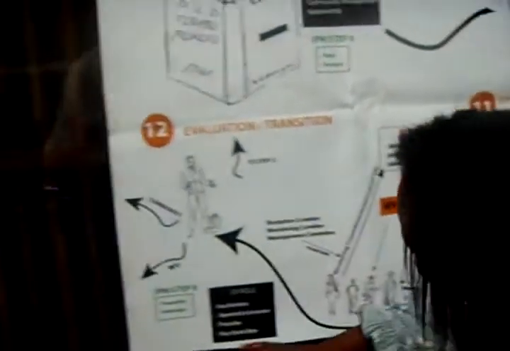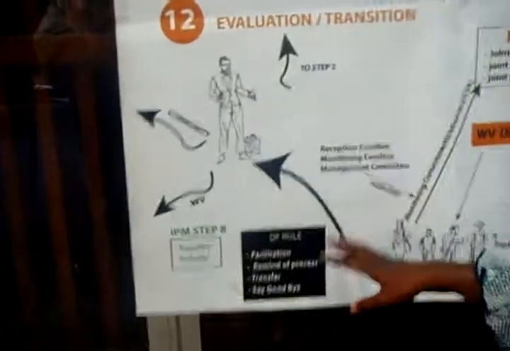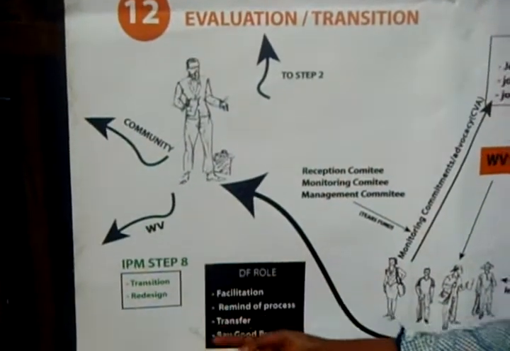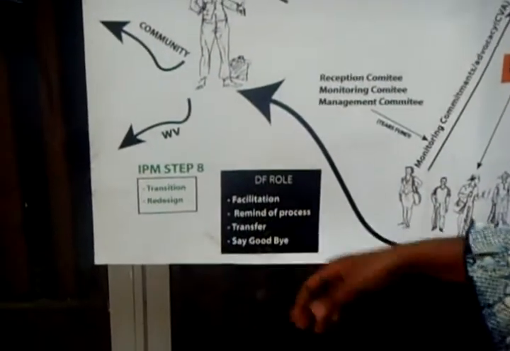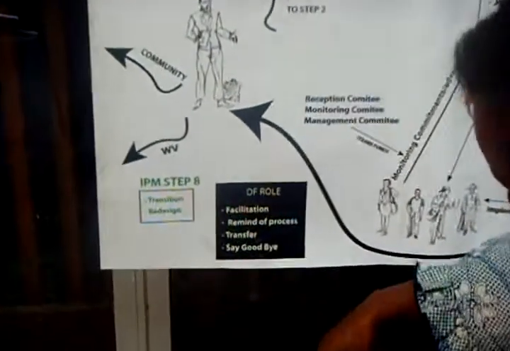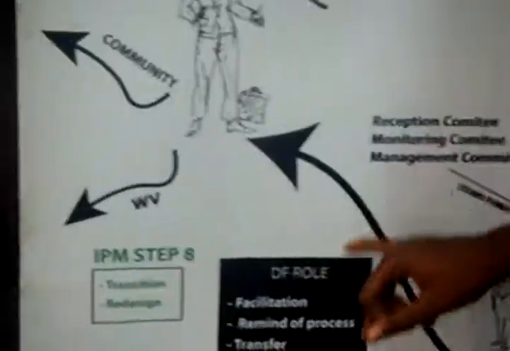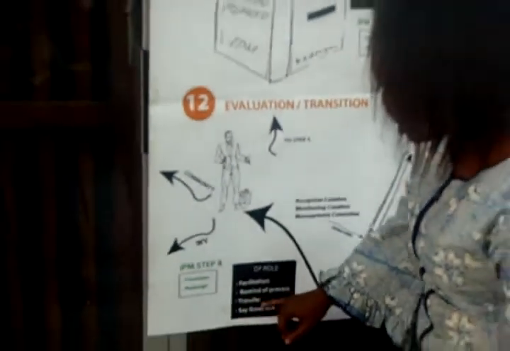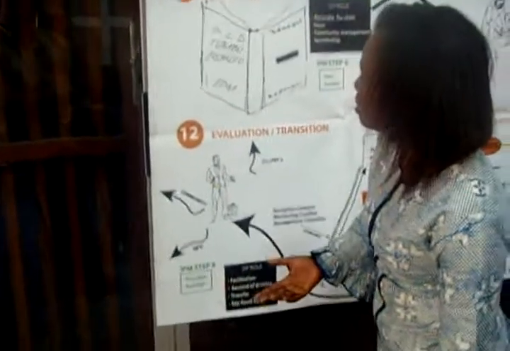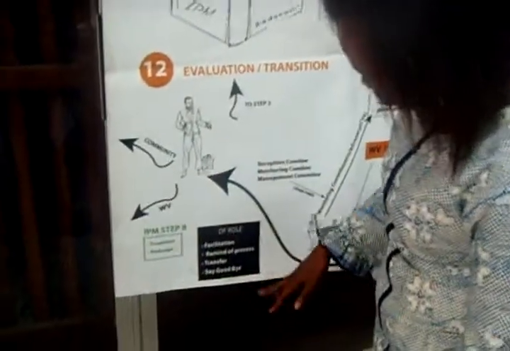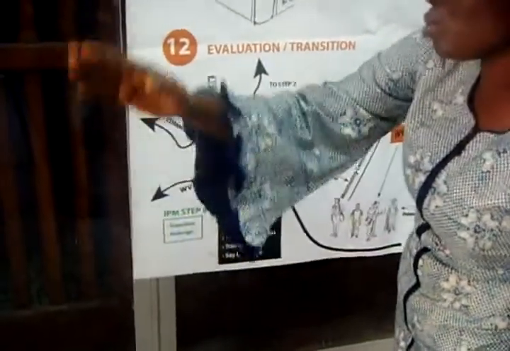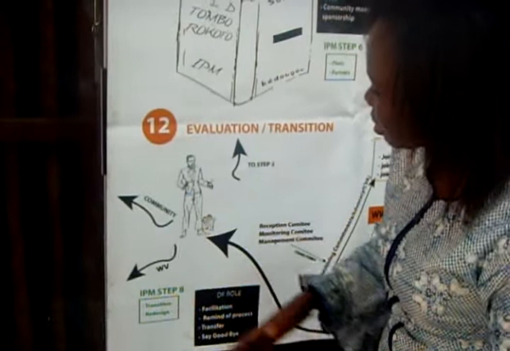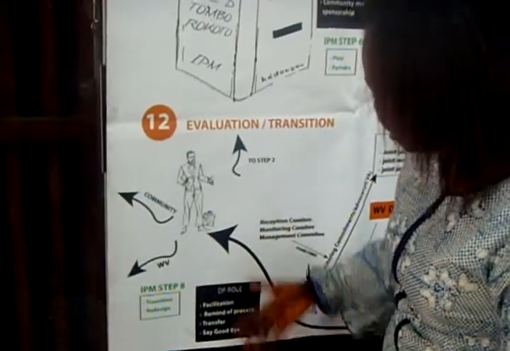Once we finish this, the last step in this combined process is the evaluation and transition. When we arrive at this step, it corresponds to IPM step 8, transition or redesign, depending on the number of years of the ADP. The role of the development facilitator is, of course, facilitation, reminding of the process, transfer, or saying goodbye. For example, if the ADP is in the last cycle, we will say goodbye, and World Vision will start to go out and transfer all the things to the community and partners based on the memorandum of understanding and capacity building.